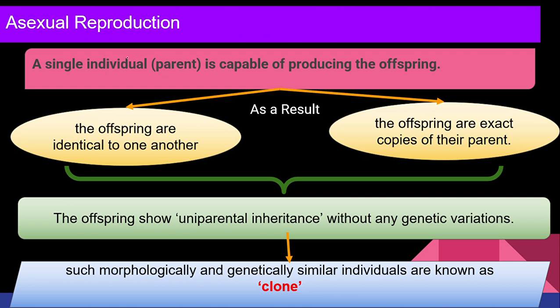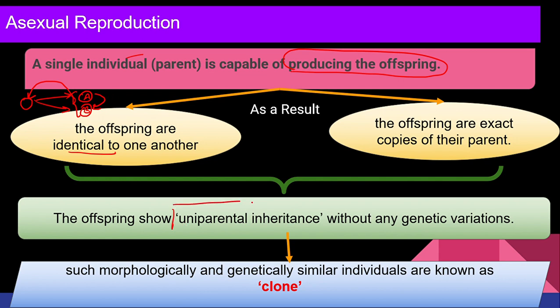A single individual, that is uniparental, is capable of producing the offspring. We do not require two individuals. As a result, the offspring are identical to one another. For example, this is a bacterium and it is going to produce 2 daughter cells. These 2 daughter cells are identical to each other. A and B are identical to each other, as well as to the parent cell. All are identical because only a single parent is involved.